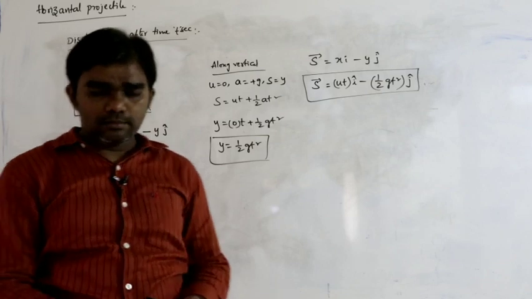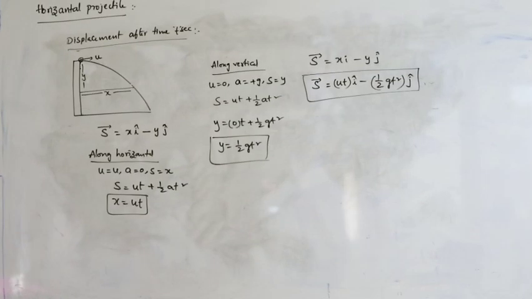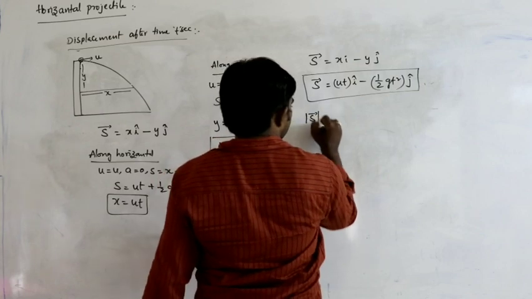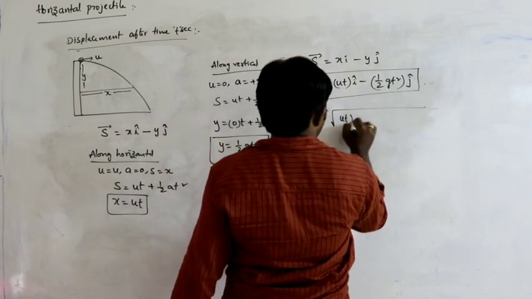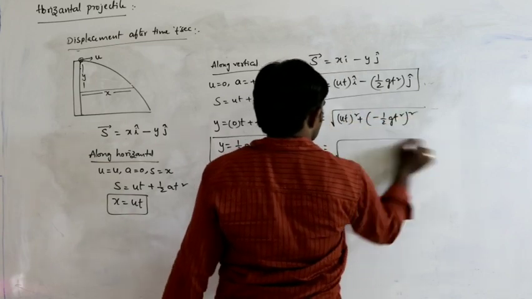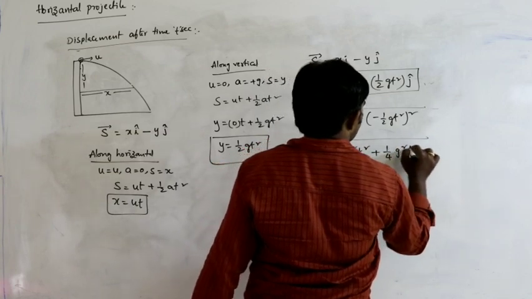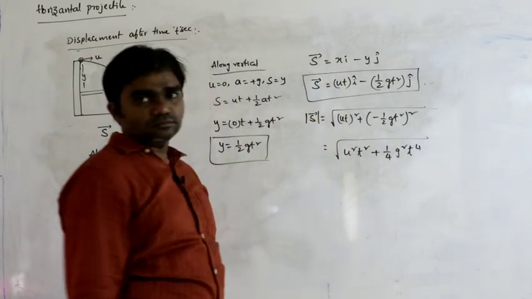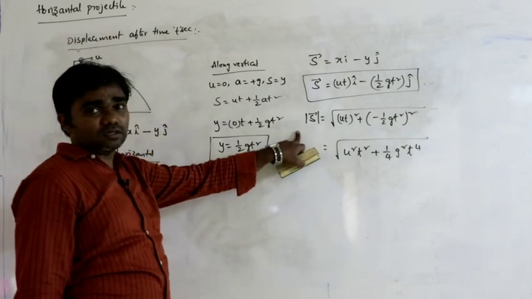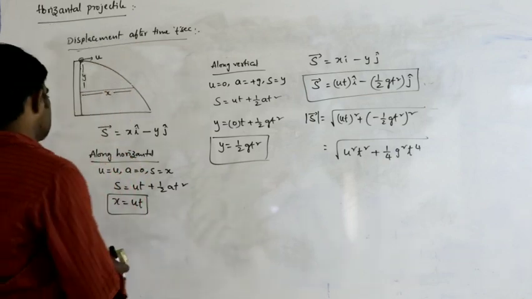So, how can you calculate the magnitude here? Magnitude of S bar is equal to square root of (ut) whole square plus (minus half gt square) whole square. So, therefore, u square t square plus 1 by 4 g square t power 4, under the root. This is the displacement vector of the body after time t seconds.